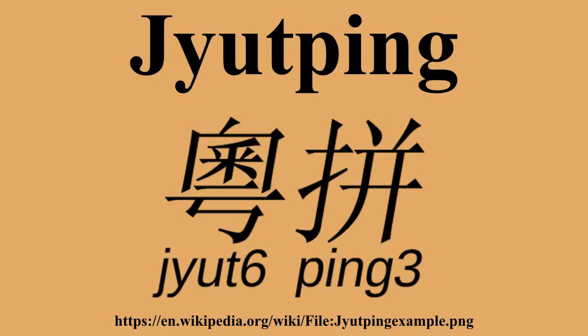Tones. There are 9 tones in 6 distinct tone contours in Cantonese. However, as 3 of the 9 are entering tones, which only appear in syllables ending with P, T, and K, they do not have separate tone numbers in Jyutping.